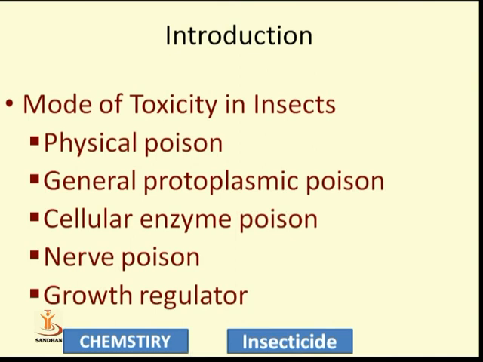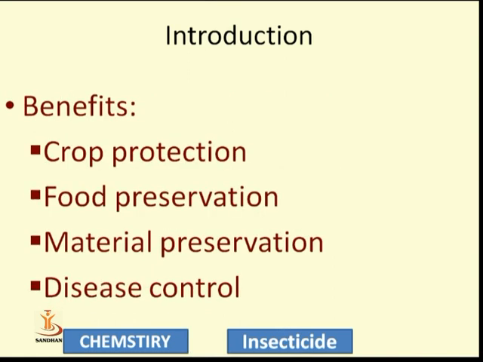But insecticide creates hurdles by stopping the secretion of enzymes, or maybe by protein synthesis inhibition or any other metabolic process. The next step will not take place, which means they destroy the growth regulator function, and the insects will be killed. So this is the mode of toxicity in insects, by entry of the insecticide into the insect in different ways. What is the benefit of insecticides?